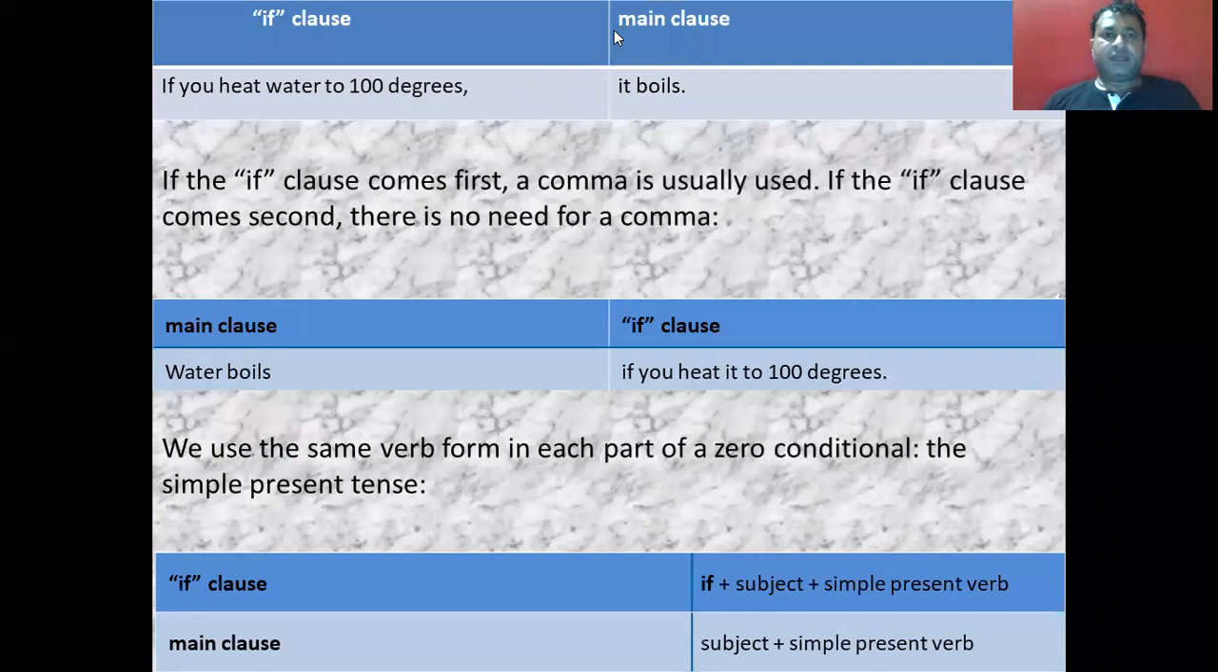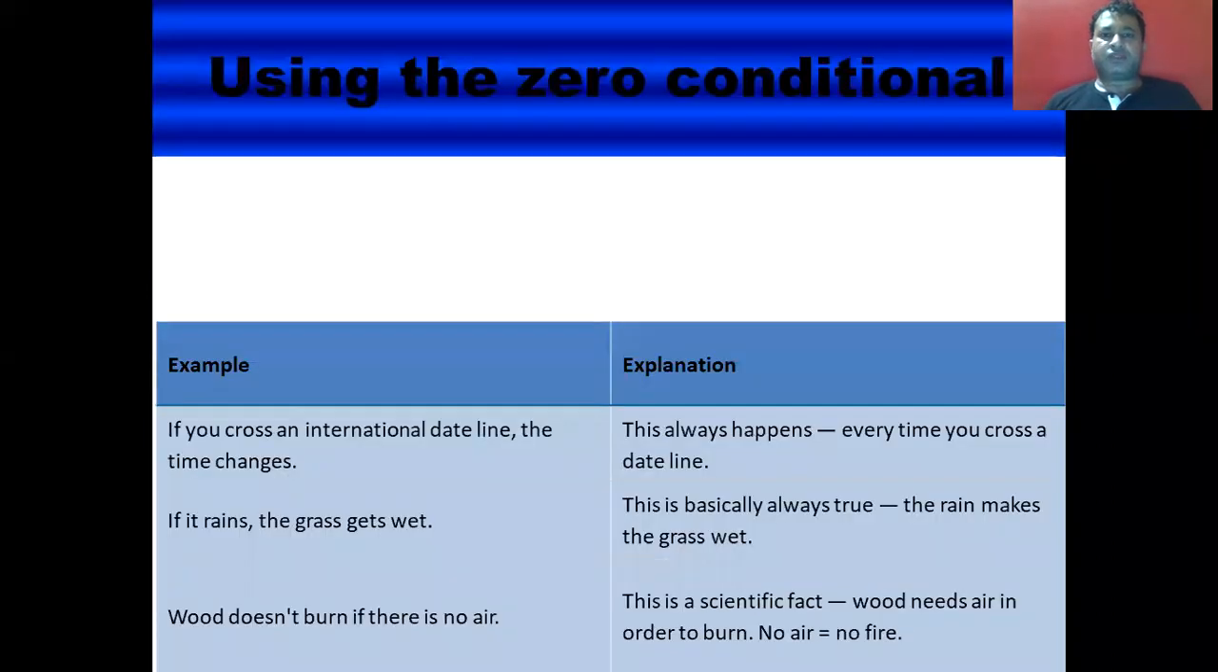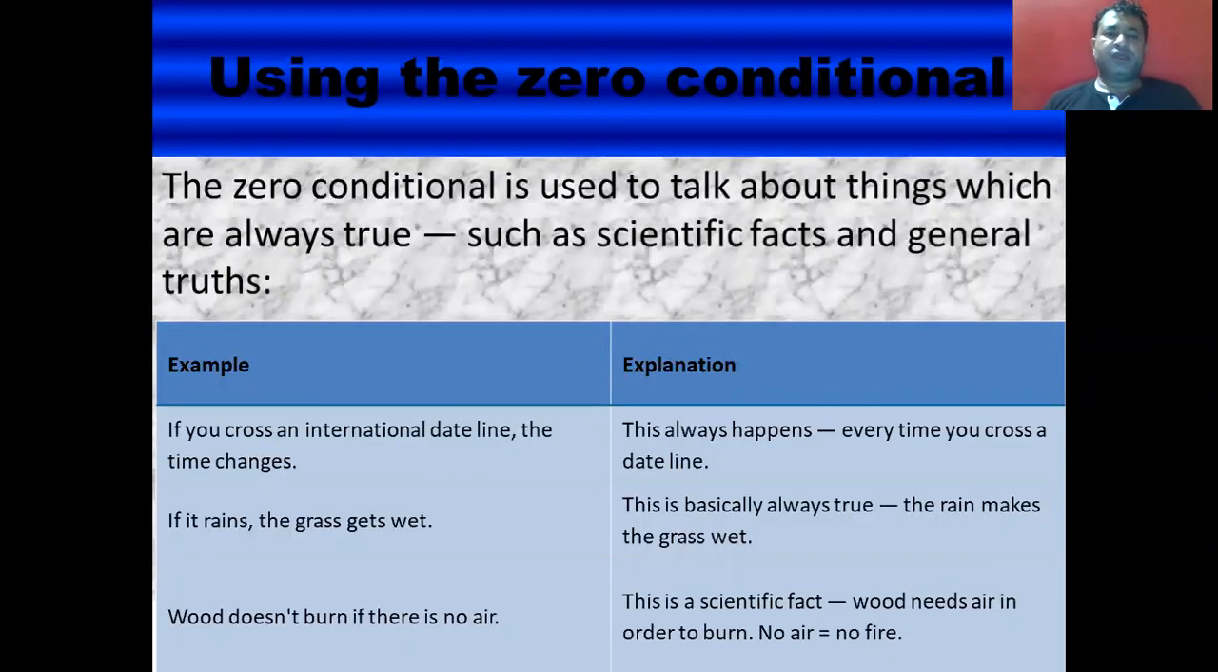Now let us see how the zero conditional is used. The zero conditional is used to talk about things which are always true, such as scientific facts and general truths. So they are always true. For example, if you cross an international date line, the time changes. So an explanation is given, along with the fact that it always happens.